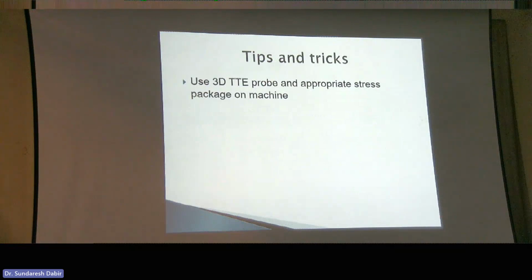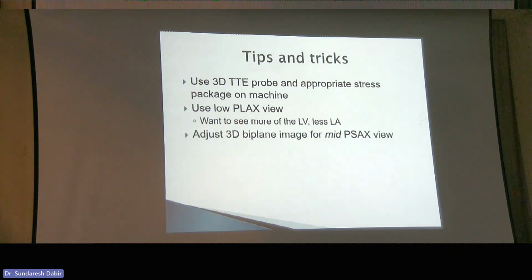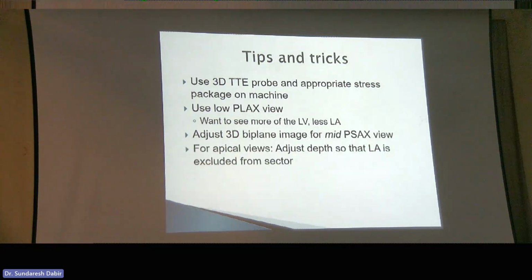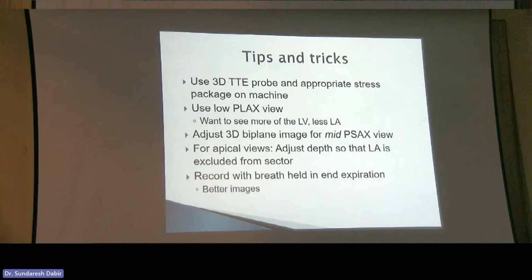A few other things: if you've got a 3D machine or 4D machine, then use that. That makes it much easier. You can use a lower placed view when you're doing the parasternal long axis view, because I want to see the LV. I don't care about the atrium in stress echoes. If I'm doing 3D imaging, I want to see the mid-parasternal short axis view, although now the newer machines will allow you to see basal, mid, and apical short axis all at one time. That's really nice. For apical views, adjust the depth, because I just want to see the LV. I don't care about the atrium. And remember, record with the breath held at end expiration so that you get better images.